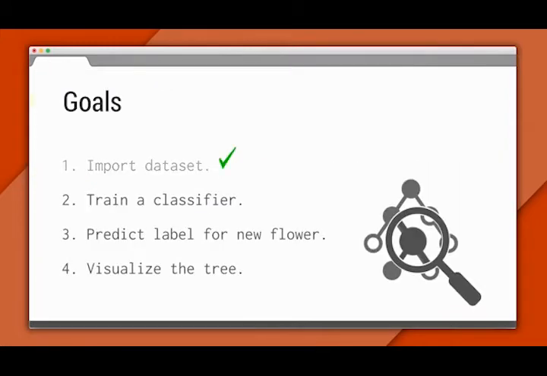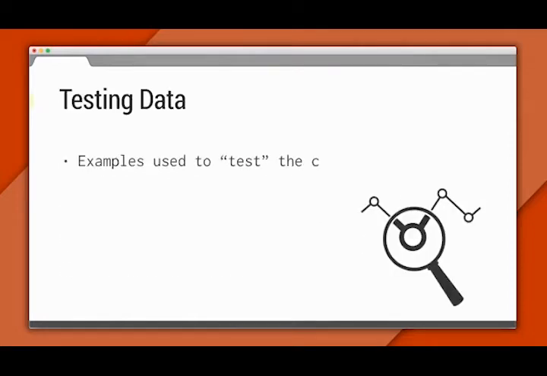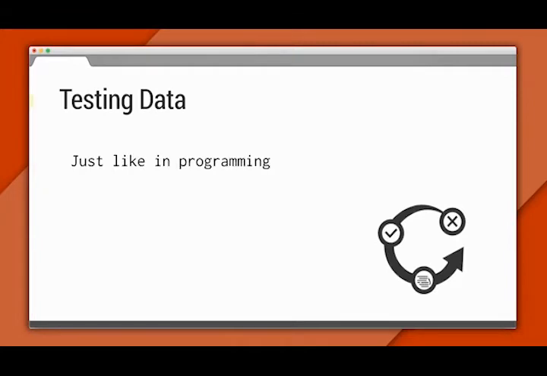Now that we know how to work with the dataset, we're ready to train a classifier. But before we do that, first, we need to split up the data. I'm going to remove several of the examples and put them aside for later. We'll call the examples I'm putting aside our testing data. We'll keep these separate from our training data. And later on, we'll use our testing examples to test how accurate the classifier is on data it's never seen before. Testing is actually a really important part of doing machine learning well in practice, and we'll cover it in more detail in a future episode.